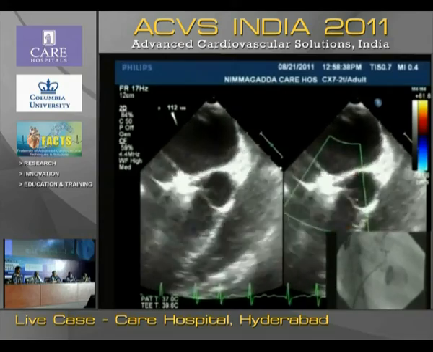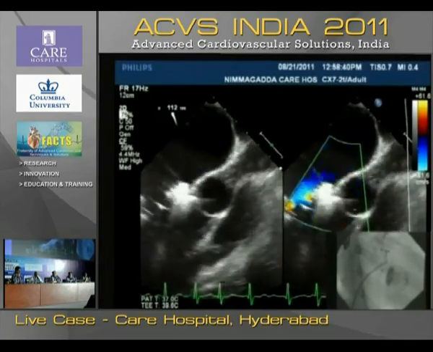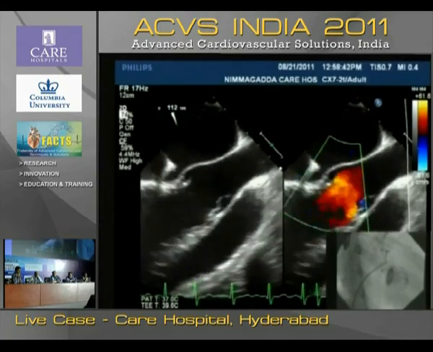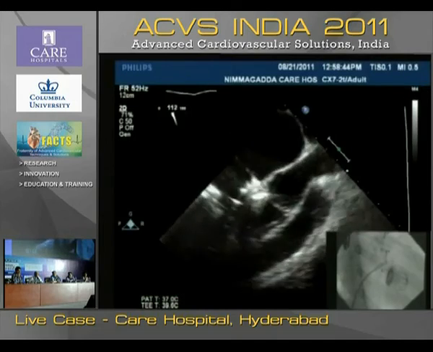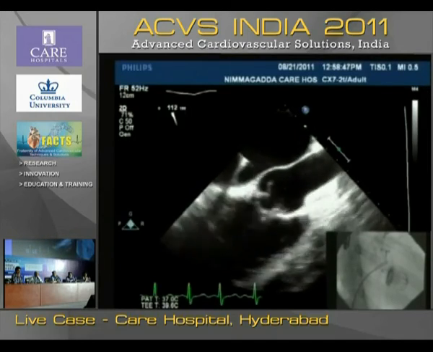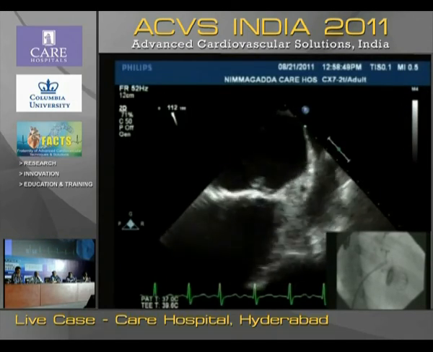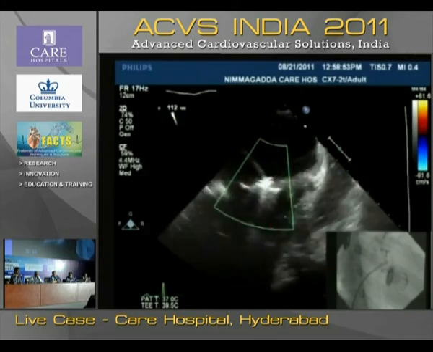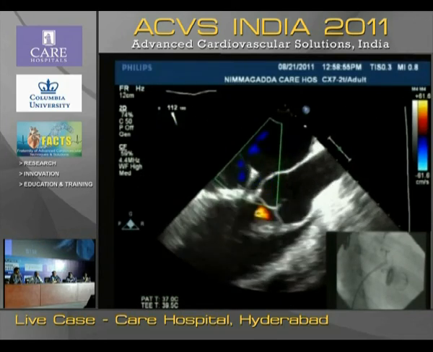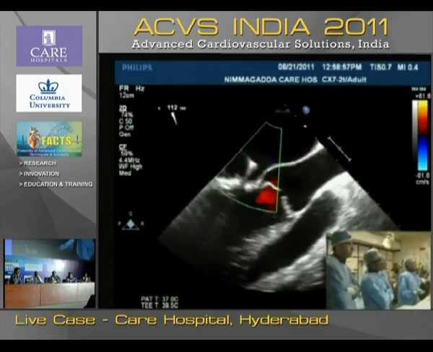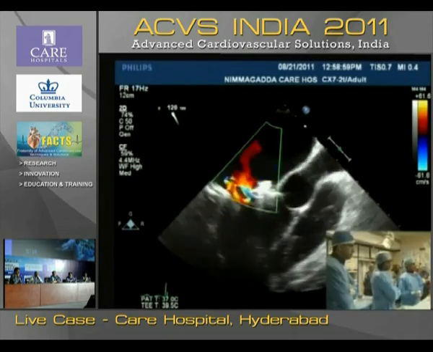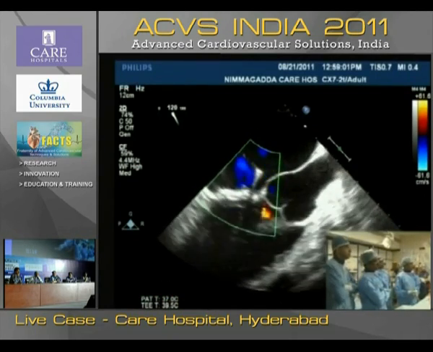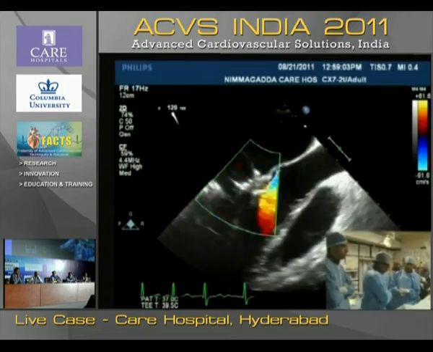Can you show, so there is no valvular interference. Prosthetic valve assessment, please. Assess the prosthetic valve. Yeah, it's a Starr-Edwards valve. Unlikely that the leaflets are going to be interfered with by the device. It's a ball in cage valve, earlier generation, probably not available at the moment. Sir, we go ahead and deploy.